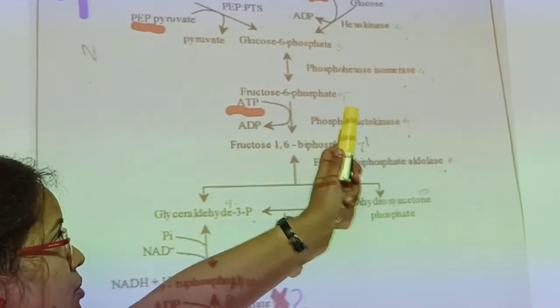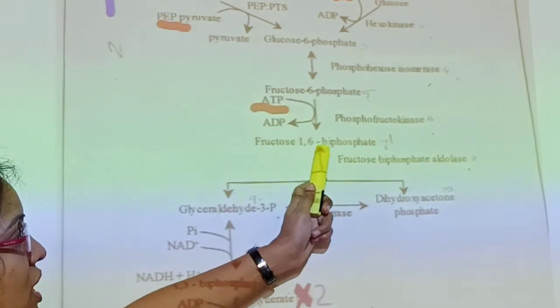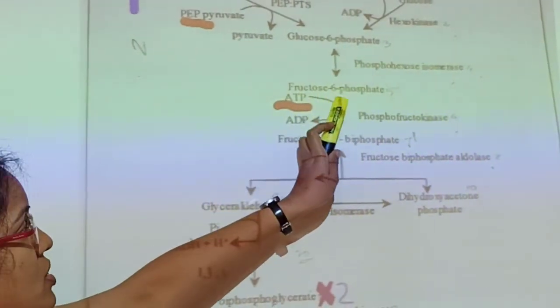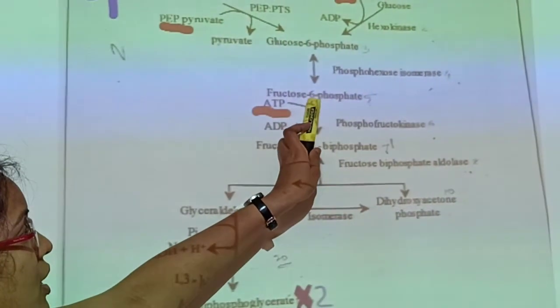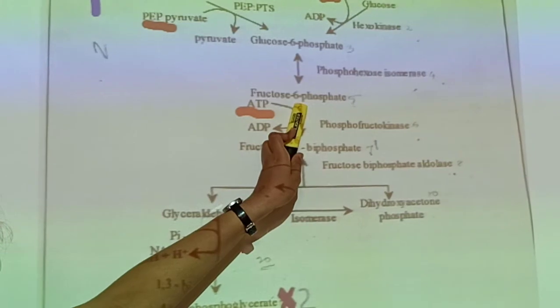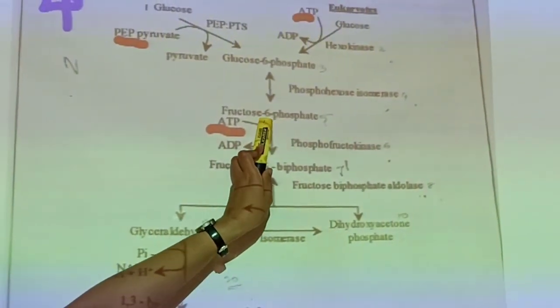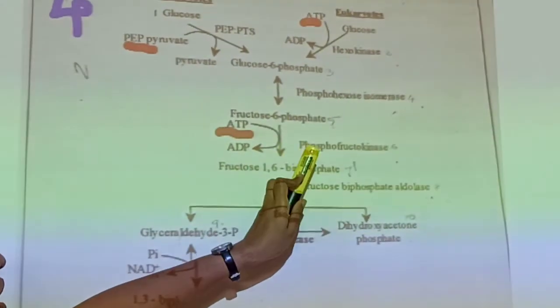Phosphofructokinase is the enzyme that converts fructose 6-phosphate to fructose 1,6 bisphosphate. You can see that in fructose 6-phosphate there is only one phosphate group, at the 6th position of the fructose. Fructose is a 6-carbon sugar. So at the 6th carbon atom a phosphate group is linked.